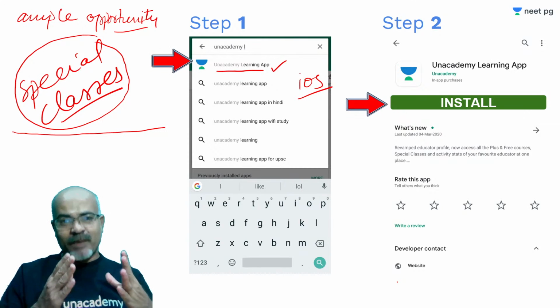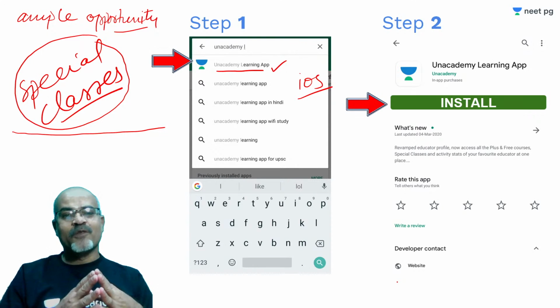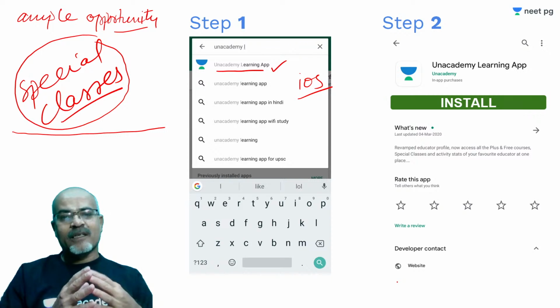But on this Unacademy learning app, if you follow a particular educator, you can always send direct messages to him or her related to your academic queries, and those will be answered depending upon the educator, how early an educator responds to your queries.